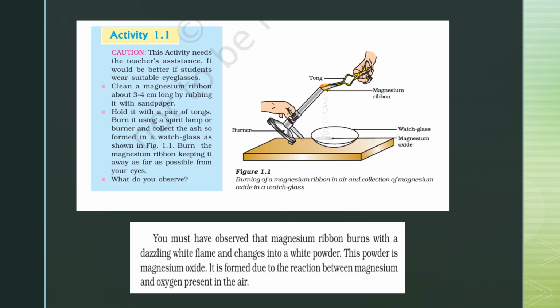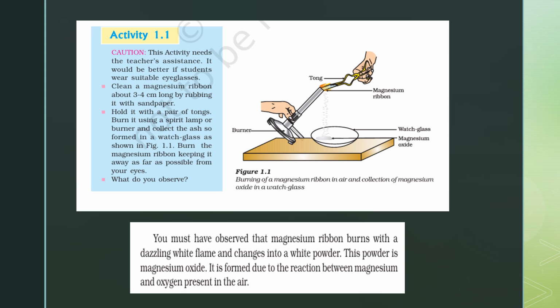Okay, now we will consider three activities. हम तीन experiments देखेंगे जिससे कि हमारा like chemical reactions को लेके clarity increase होगा, right? So let's understand this activity. In this, we clean a magnesium ribbon about 3 to 4 centimeter long by rubbing it with a sandpaper. ठीक है, हम एक sandpaper लेते हैं और उससे 3 to 4 centimeter long magnesium ribbon को लेके rub करते हैं, right? Then hold it with a pair of tongs.